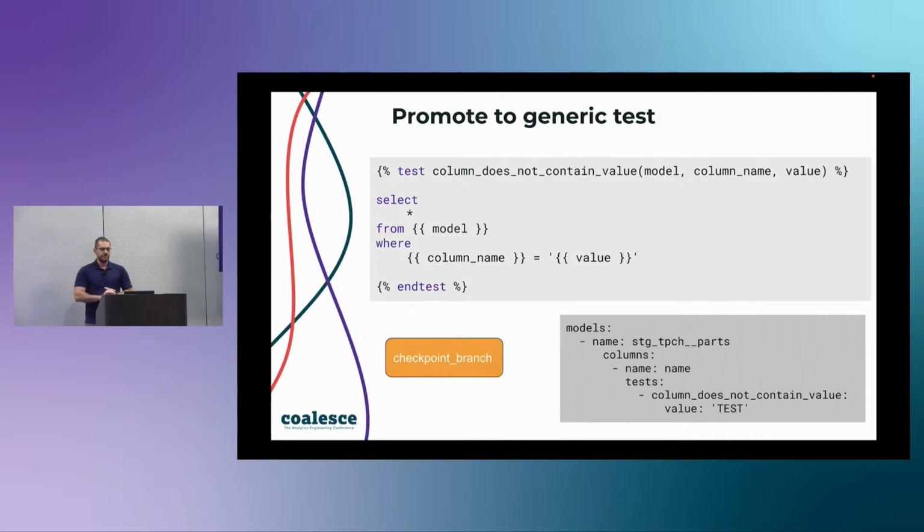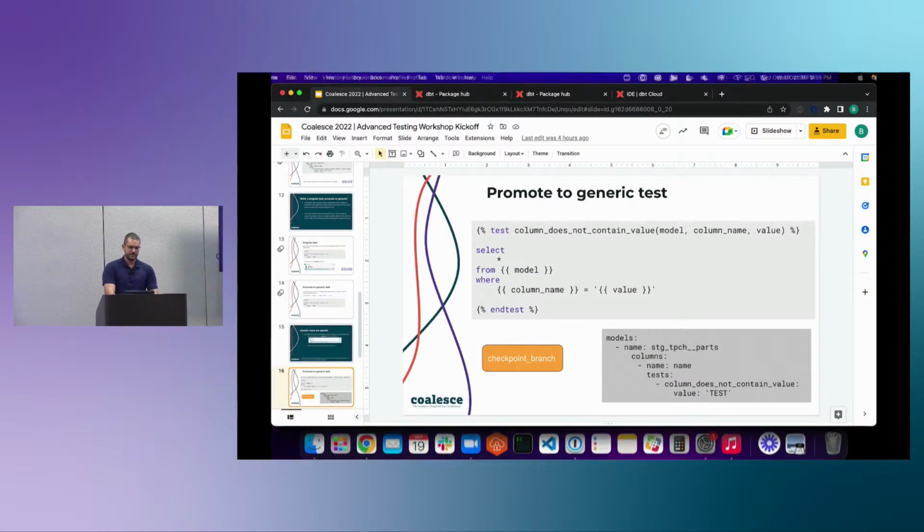So what you can do is create a macro that looks like this: column does not contain value, with an input of model, column name, and value. And the code for that will look just like this. So I'm actually going to demo this for you, and you can follow along with me if you'd like.